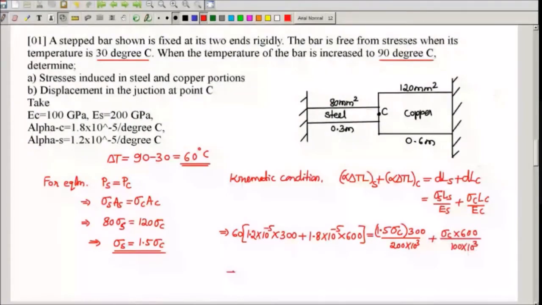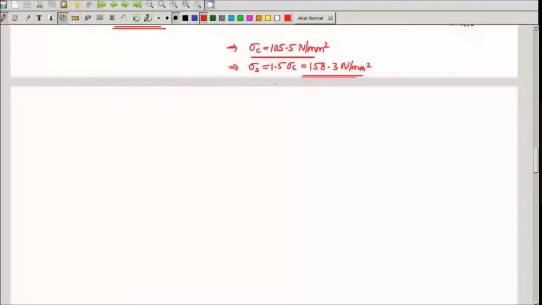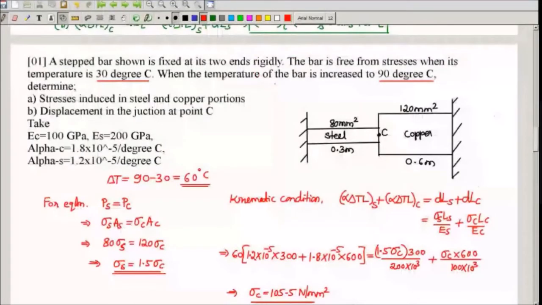To solve this equation, you will get a sigma C value of 105.5 Newton per mm square. Then when you substitute sigma S as 1.5 sigma C, you will be able to calculate sigma S also, 158.3 Newton per mm square. So stresses in both the members we have found out. Displacement in the junction at point C. I have told you displacement in the junction is nothing but X.